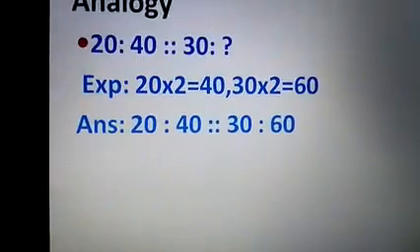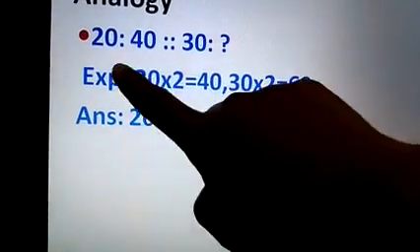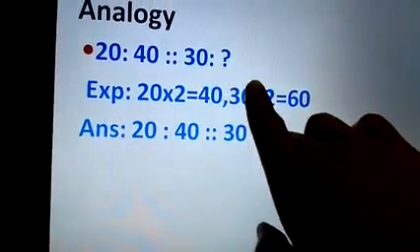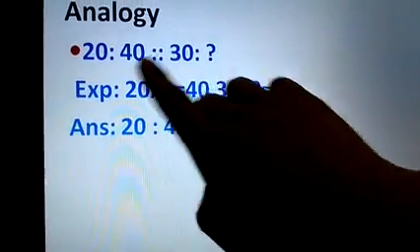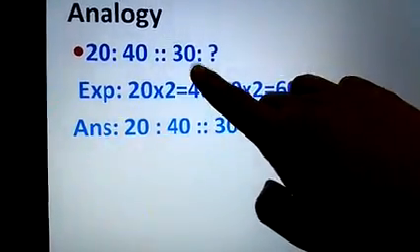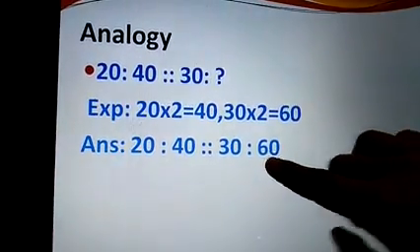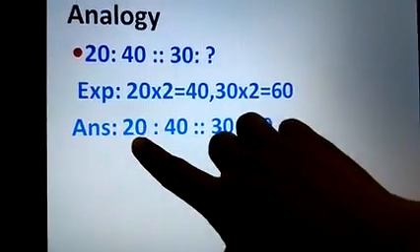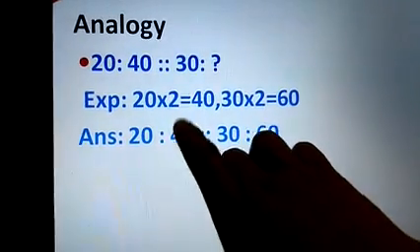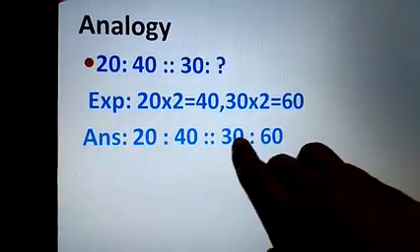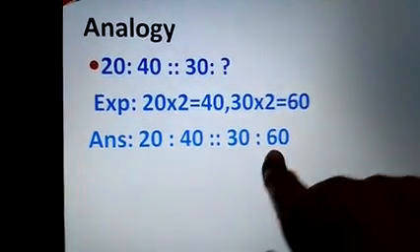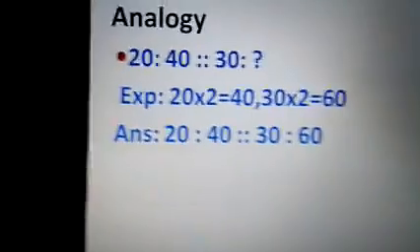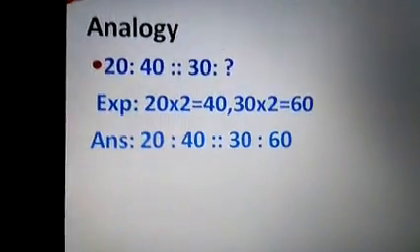Clear? So what is the similarity between 20, 40 and 30, 60? When you multiply the first number by 2, you get the second number. Look here. First number 20 multiplied by 2, you are getting the second number. 30 is the first number. When you are multiplying by 2, you are getting the second number. Clear? So in analogy, you have to look for the similarity.